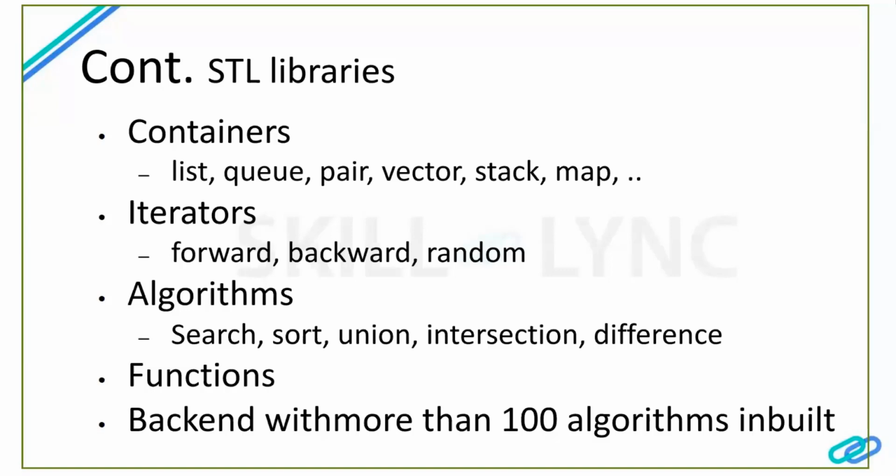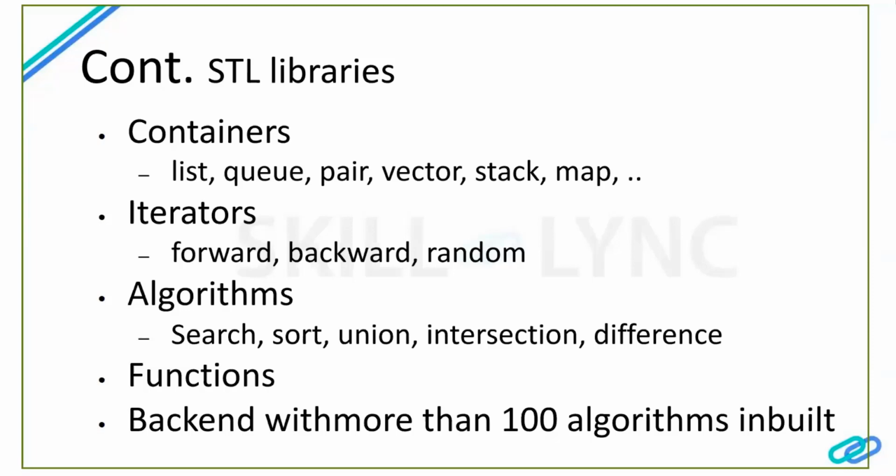Then coming to the algorithms part, as told earlier, C++ is a great option to implement algorithms or data structures. STL provides some of the basics like search, sort, union, intersection, and difference. These algorithms are already available with STL. Then there are other functions like qsort or comparisons, which do their job pretty well.